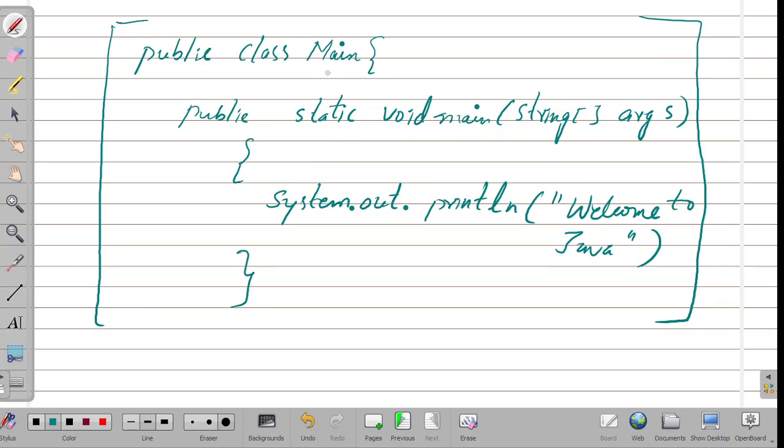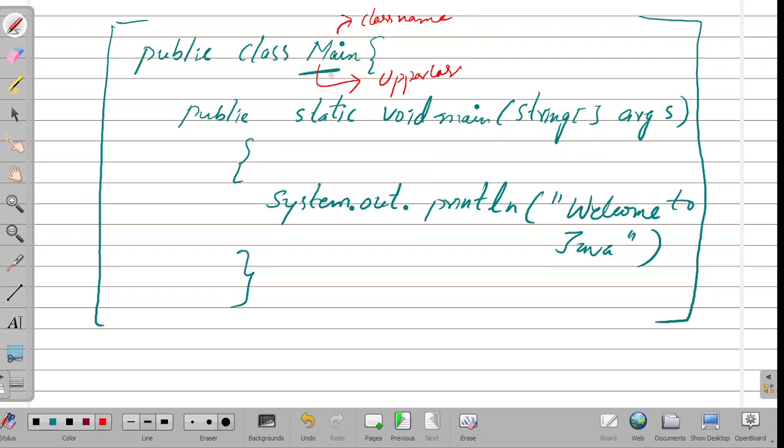Here, what is the class name? In the example, we named the class name as Main. Okay, this is our class name, remember it. A class name should always start with an uppercase first letter. This Main must start with an uppercase.